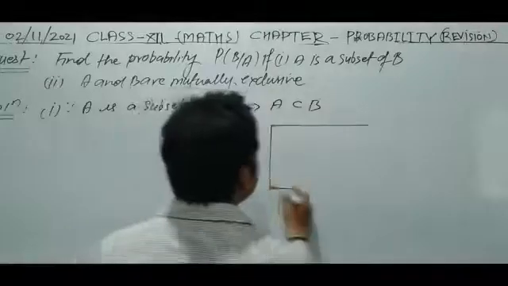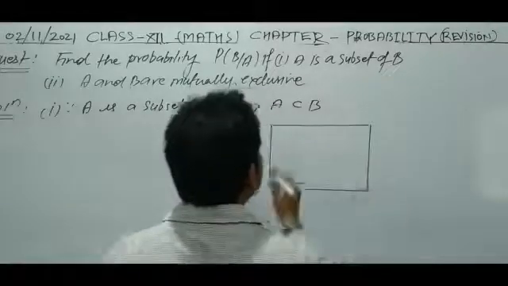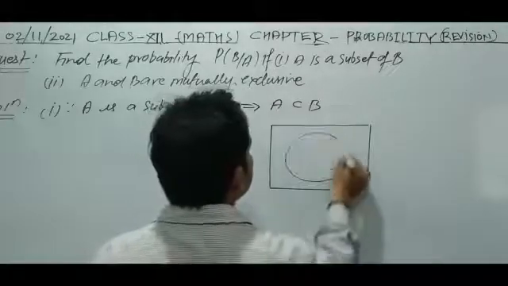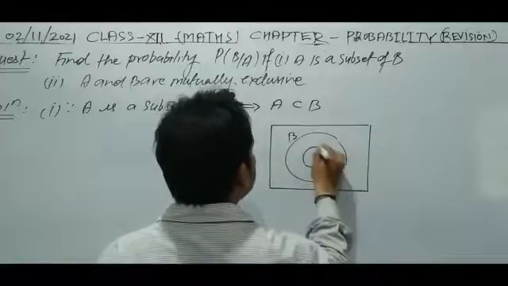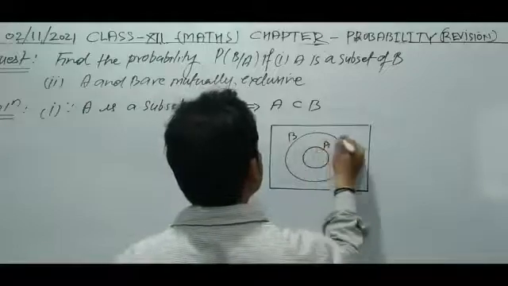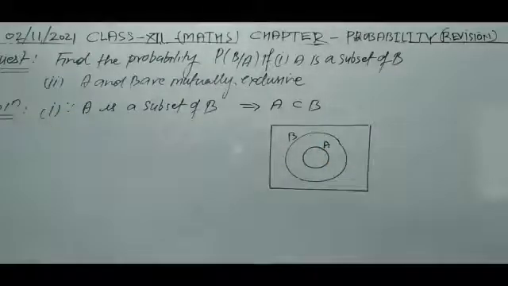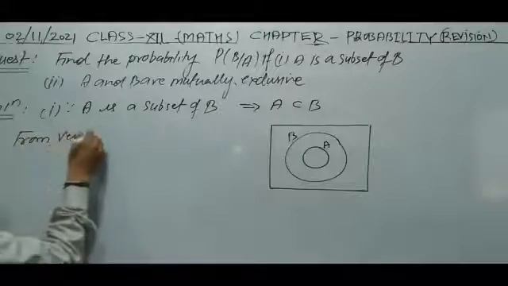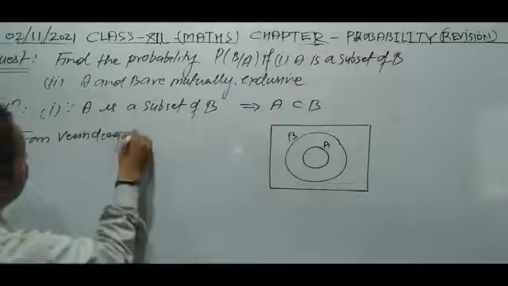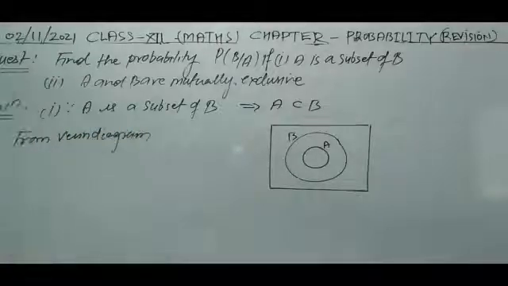This is the Venn diagram. This is B. And now this is A. This is B and this is A. A is a subset of B. Now from the figure, from the Venn diagram, it is clear.